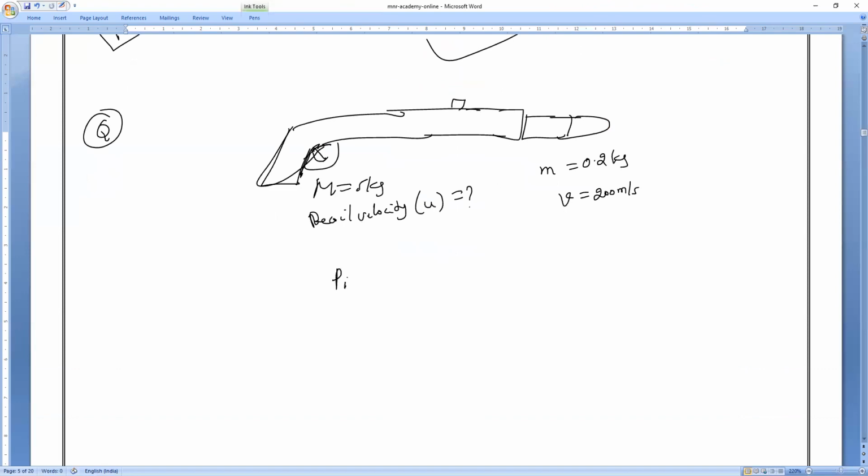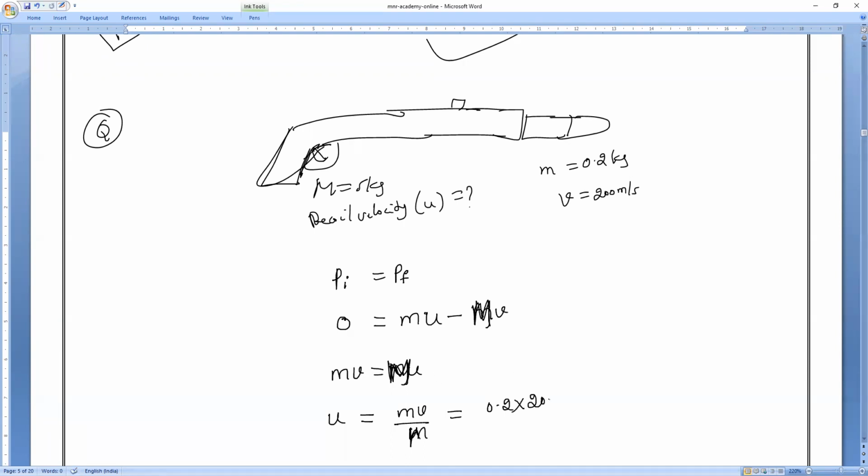Very simple. Initial momentum is equal to final momentum. The initial momentum before firing is 0. The final momentum is the momentum of the gun minus the momentum of the bullet. So the momentum of the bullet is equal to the momentum of the gun. The recoil velocity of the gun is mv by M. Am I right or wrong, everyone? This is actually capital M, because it is the mass of the gun. Small m is equal to 0.2.